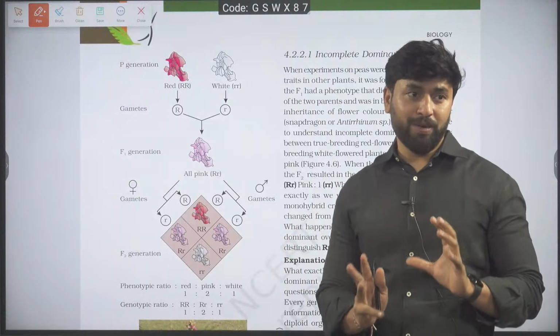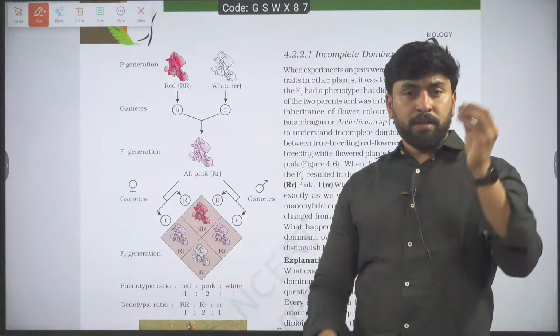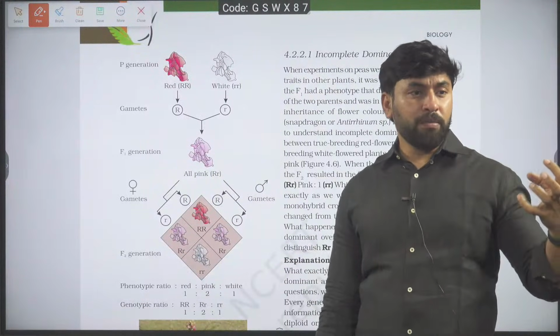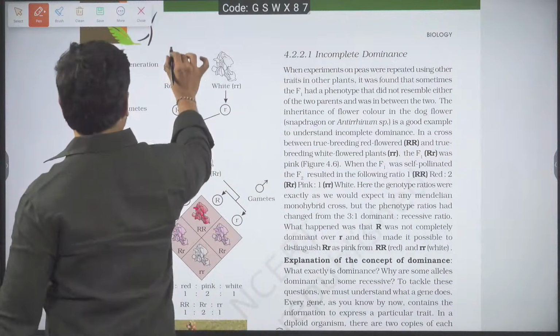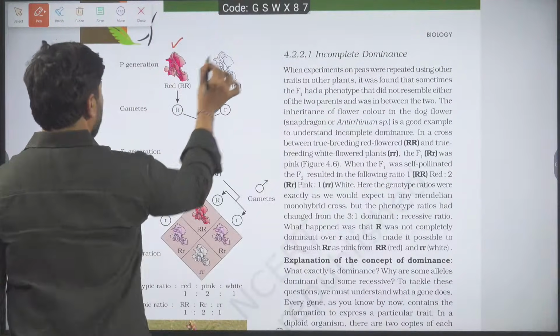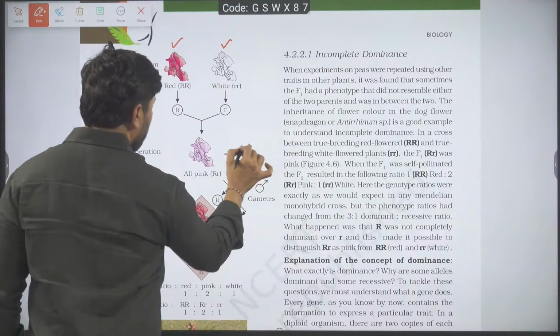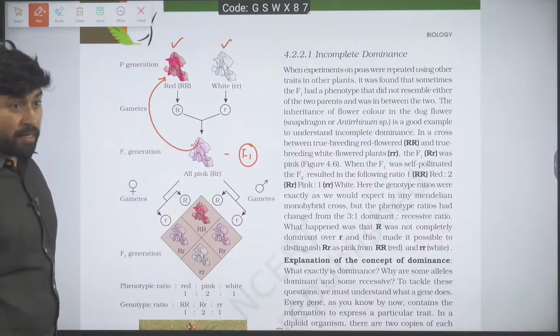This is what we have learned in the form of complete dominance. Now we are talking about incomplete dominance. Imagine this is dominant, which is red, and this is recessive, which is white. But in the F1 generation I got pink. This somewhat resembles red, but it's not red.